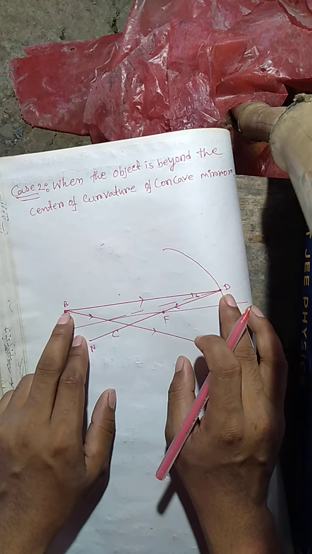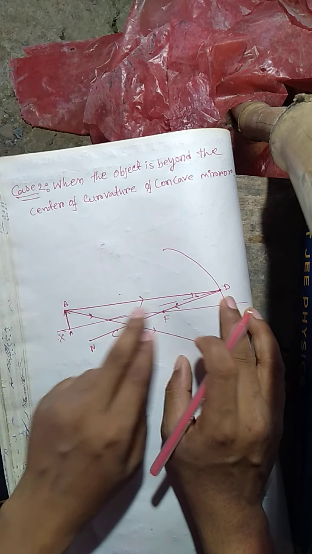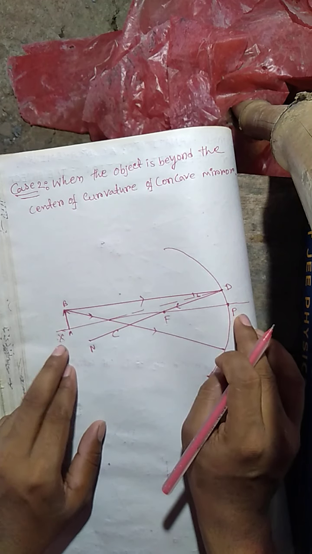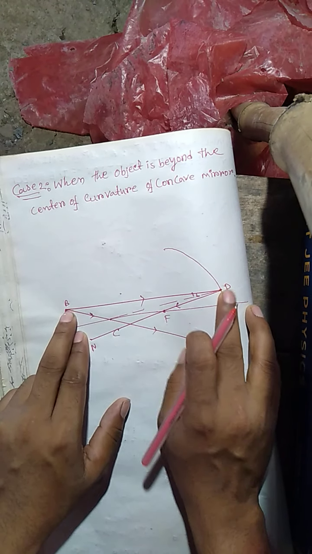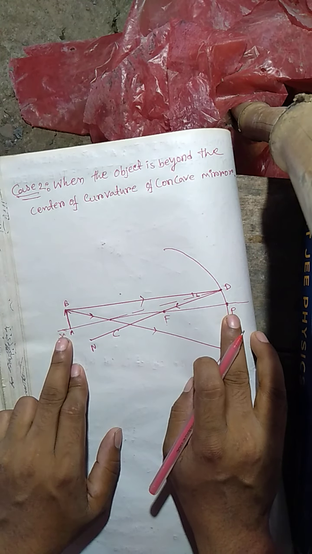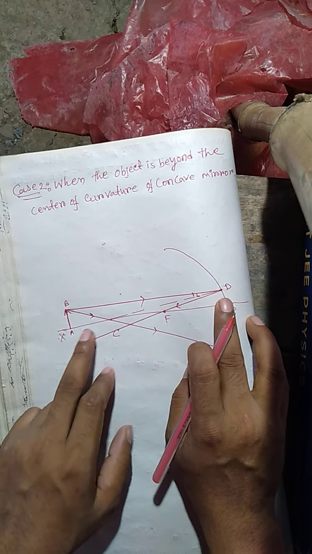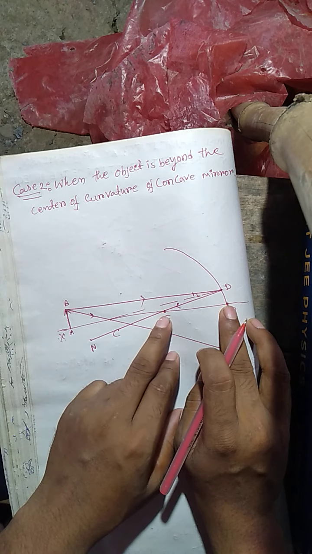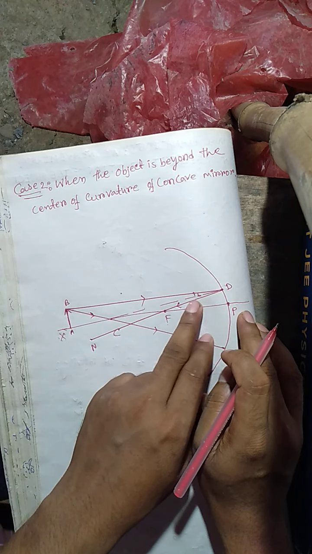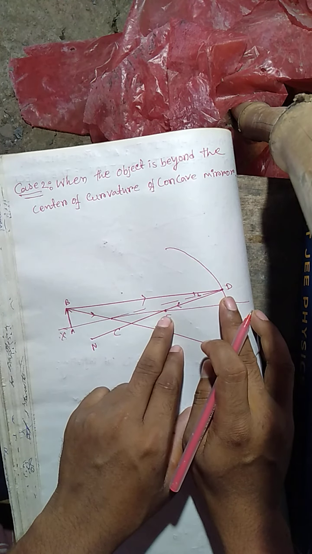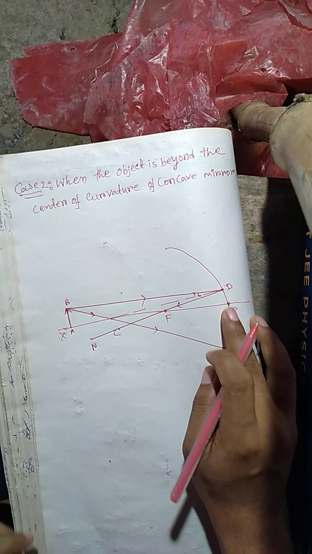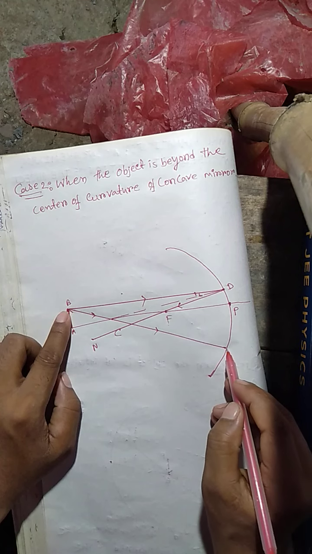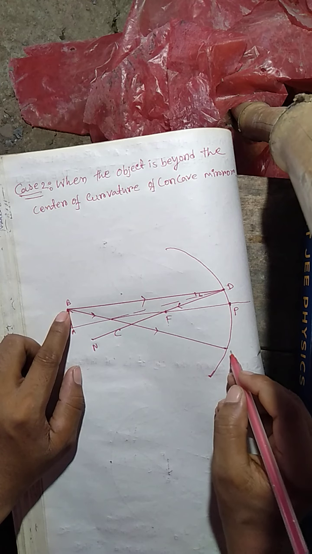So look at the picture. BD is the incident ray which is parallel to the principal axis XP, and as this ray is parallel to the principal axis, the reflected ray will pass through the principal focus. Rule 1 says so. The reflected ray DN passes through the principal focus A. Do you understand?